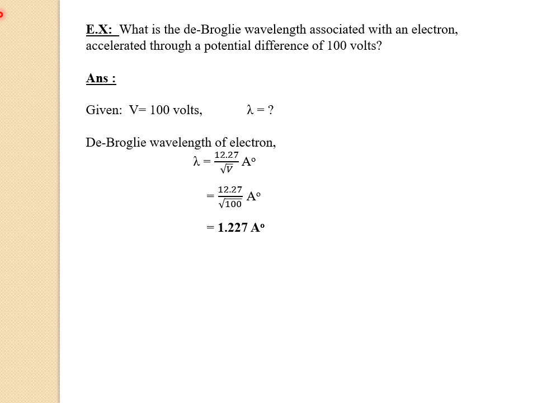After that we saw some important properties of photons. Then we discussed the de Broglie hypothesis. In that we derived the expression for the de Broglie wavelength of a material particle, and also the expression for the de Broglie wavelength of an electron. And finally we studied the Davisson and Germer experiment. Then we solved some of the important examples. So these are all the concepts we have studied in this topic.